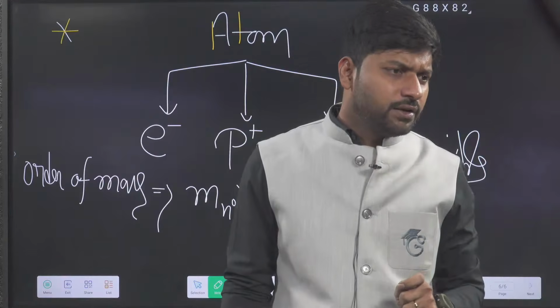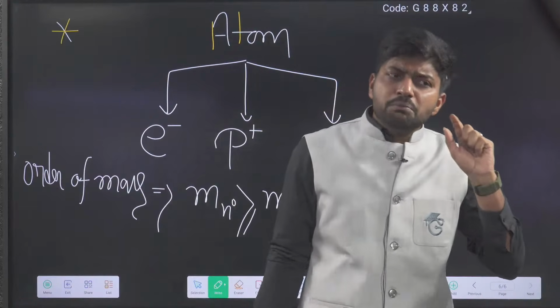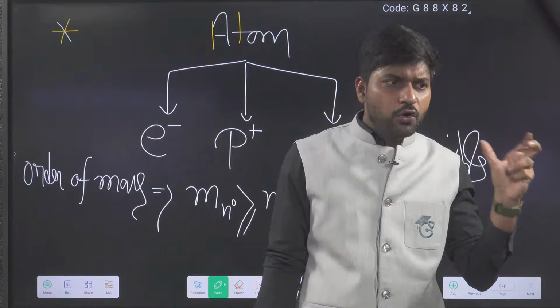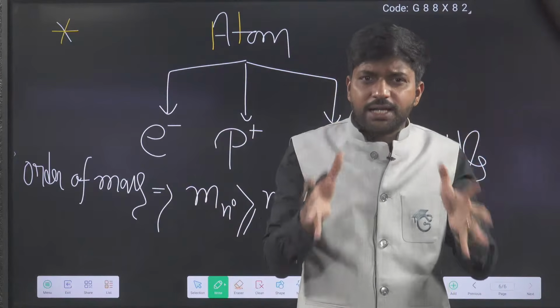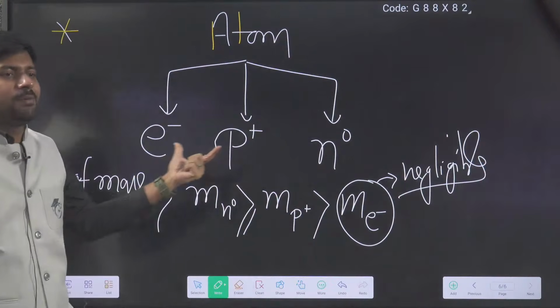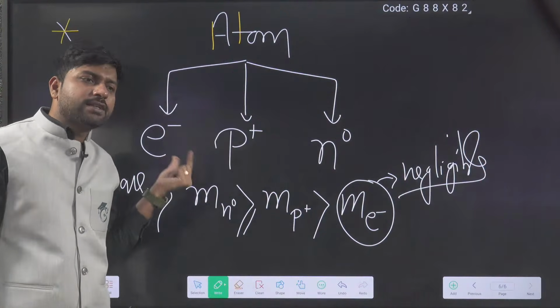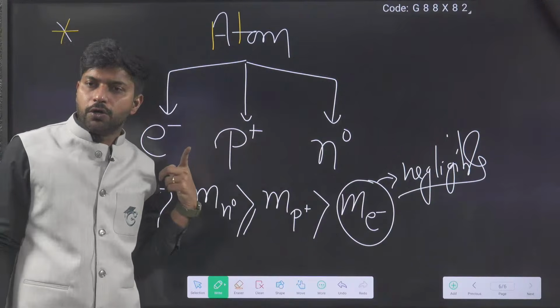So the major role in building the atom is actually given to these 3 particles. So we are discussing these 3: electron, proton, neutron.